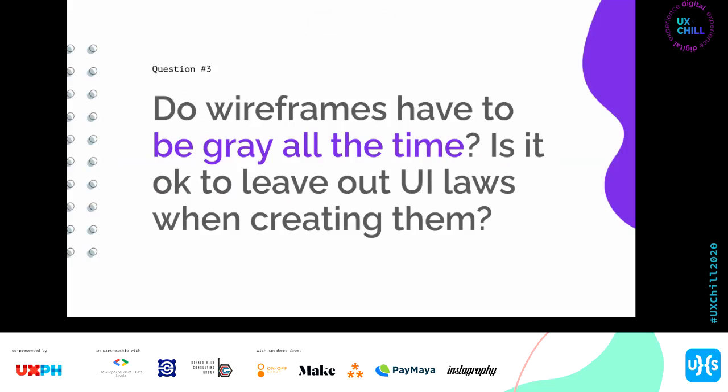I would say 99% of the time, it's better to have it gray all the time. Kasi you're not focusing on color, so you can focus on structure. Yung UI rules, like for example the color association, can come in later. So what I said kanina, when you test wireframes, you have to keep that in mind. Sometimes, it's not going to be effective sa wireframes kasi wala kang color. And that's perfectly understandable. For example, hindi na-catch ni user na error pala yun kasi hindi red. Gets nyo na yun.